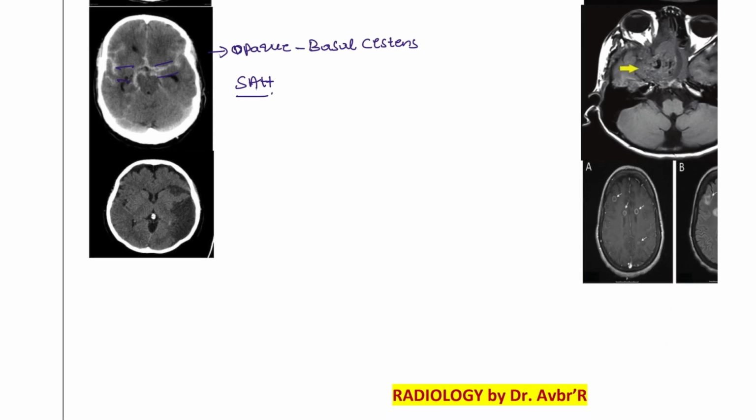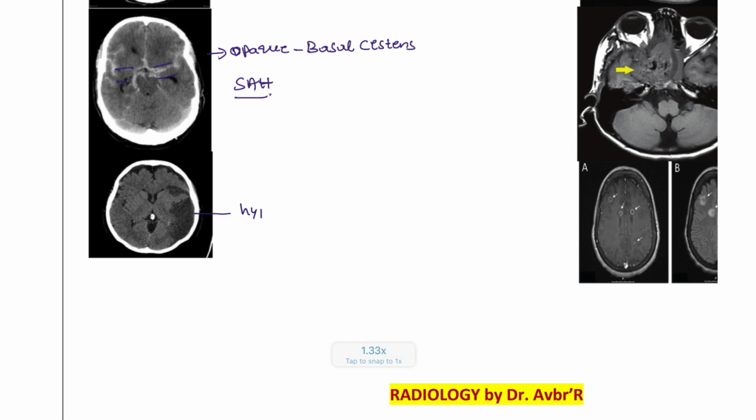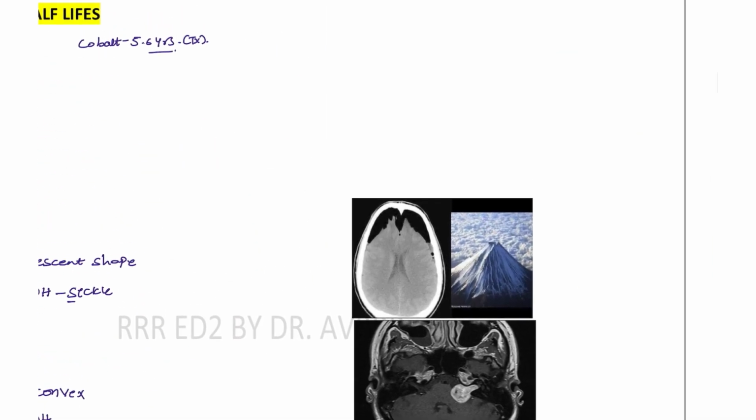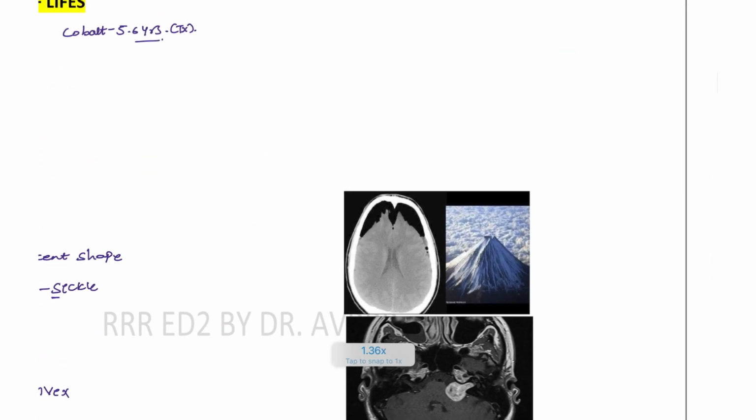Next, here you can see this is hypodense, and hypodensity is seen in ischemic conditions. If there is decreased blood supply, that is going to show ischemia. Next, here you can see there is air trapped here. This is also hypodense.